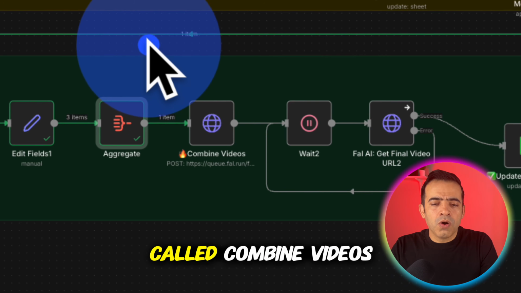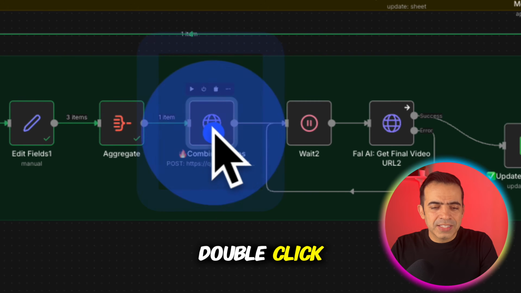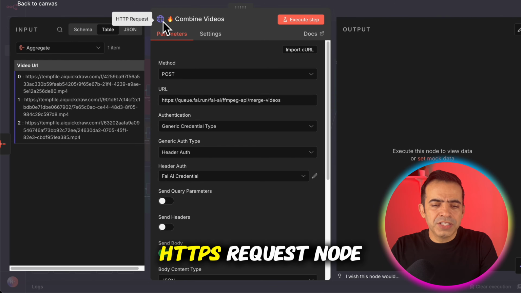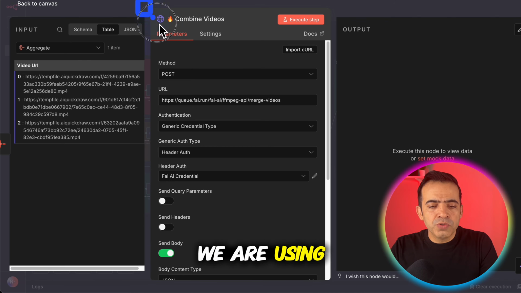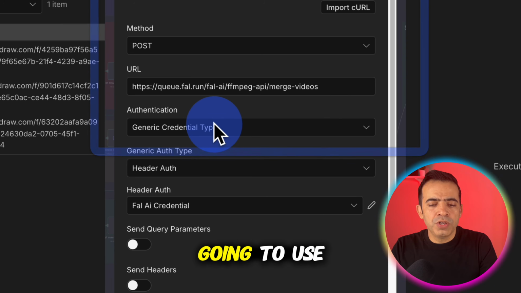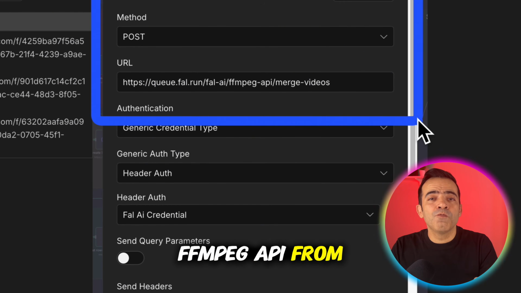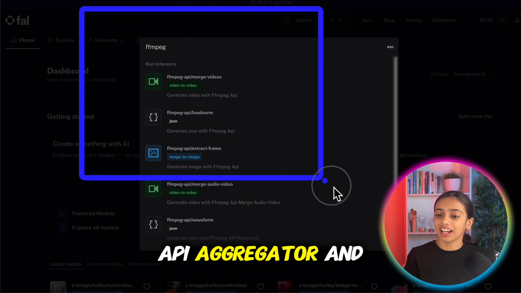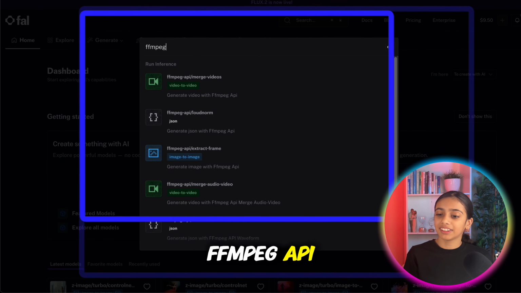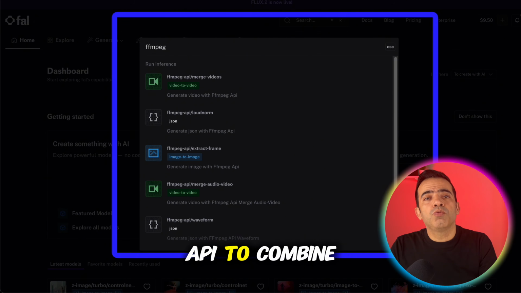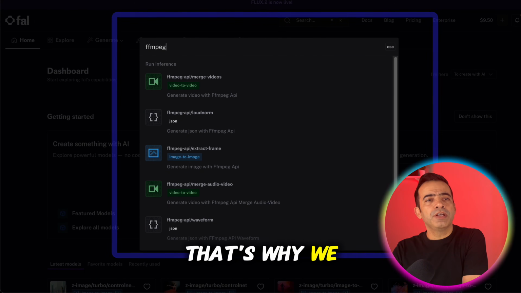So the next node is called combine videos. Double click inside. This node is actually an HTTPS request node. Yes, we are using a post method and we are going to use the FFmpeg API from Fal AI. Fal AI is an API aggregator and it has an FFmpeg API. We need the FFmpeg API to combine these videos, so that's why we are using Fal AI.